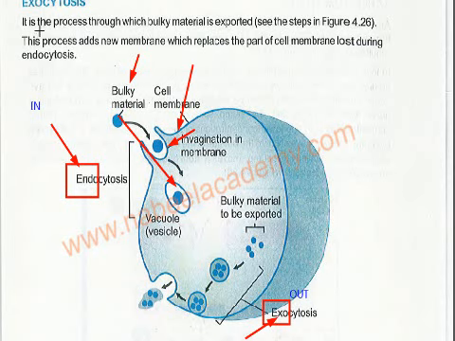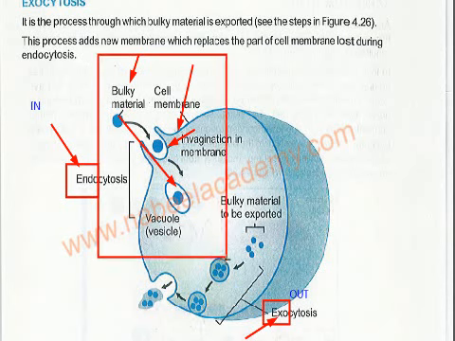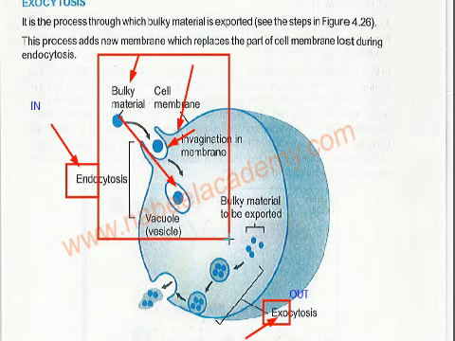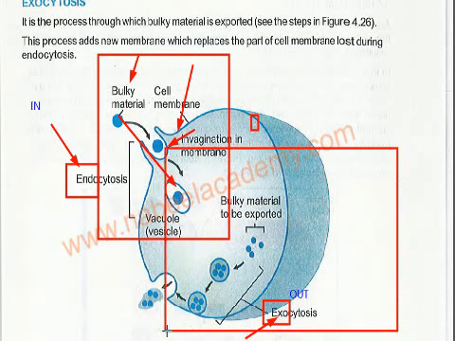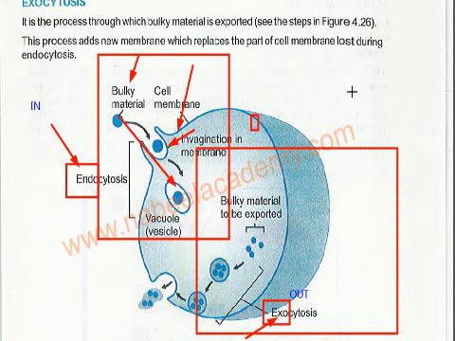Now exocytosis, see it shows two processes. This is the first process, which is the endocytosis. Now they are showing the second process, which is the exocytosis. This is process number 1 and this is number 2. It is the process through which bulky material is exported. This process adds new membrane to replace the part of the cell lost during the endocytosis.